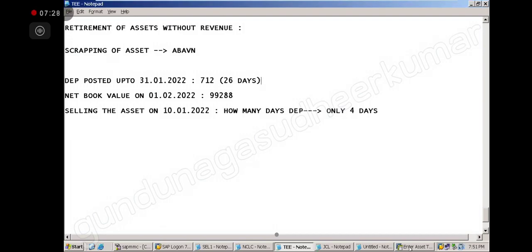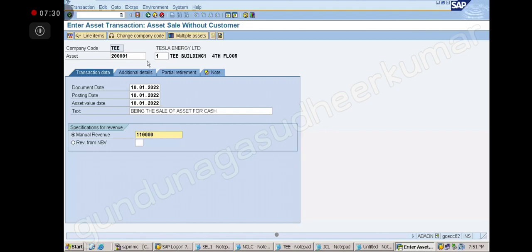Okay, now what I will do, I will go to manual revenue. I am entering it manually. Amount: 1,10,000 is the selling amount, the sale value. Simulate.